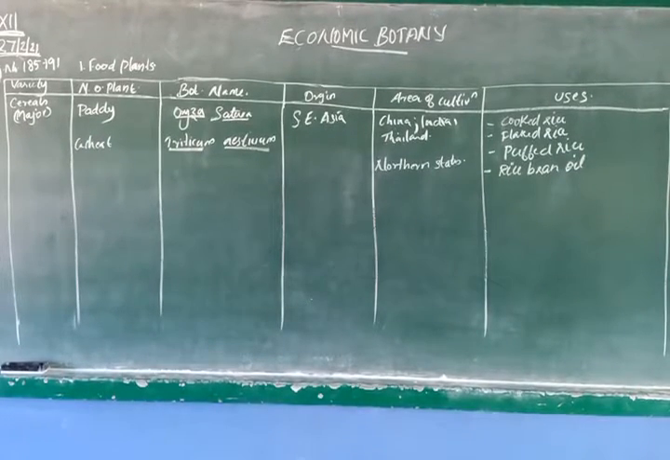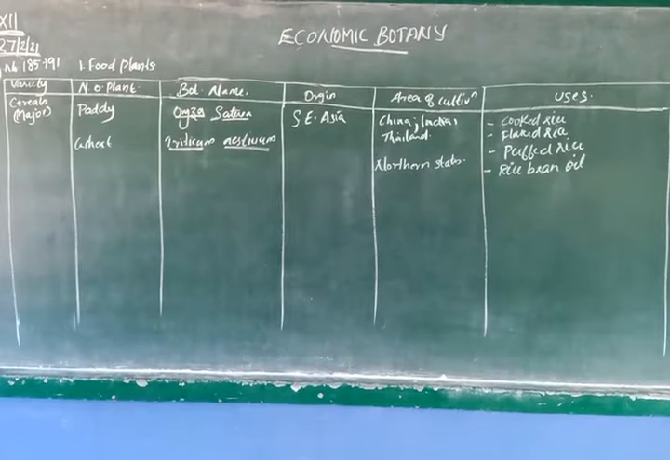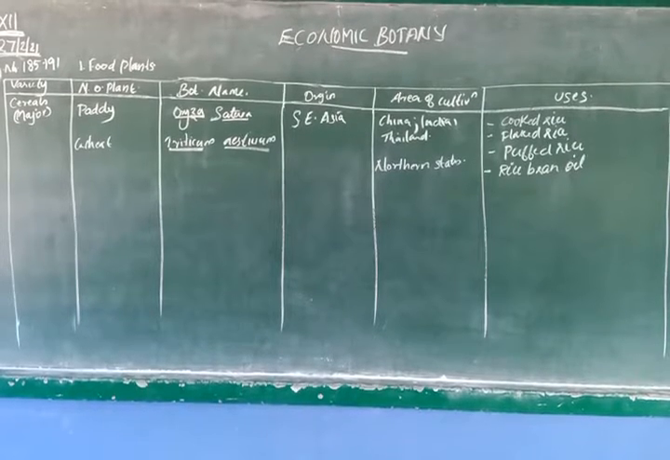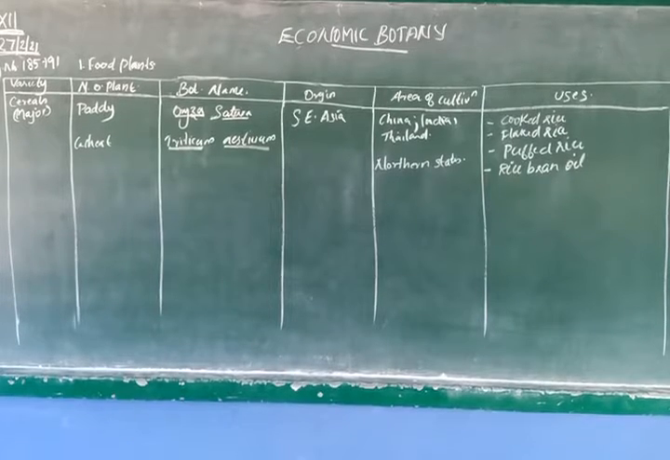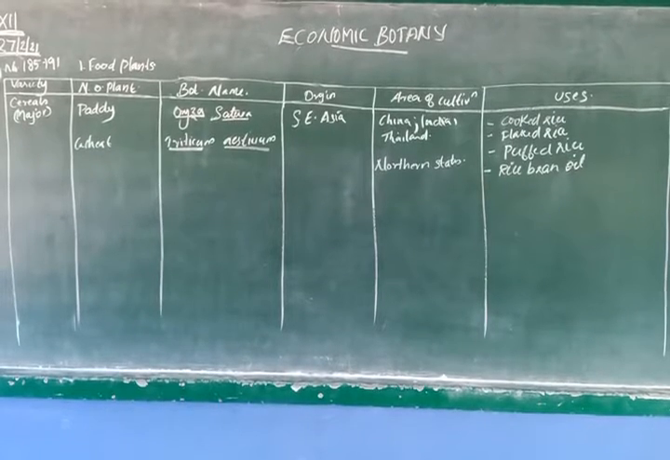Then, what are its uses? It is also a staple food of the northern area. They mainly depend upon wheat. We can prepare chapati, paratha. We can also use wheat in bakeries, beverages, etc. Also, we use wheat for alcoholic beverages and as a nutritive drink.